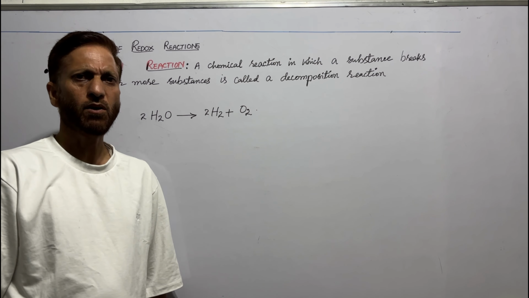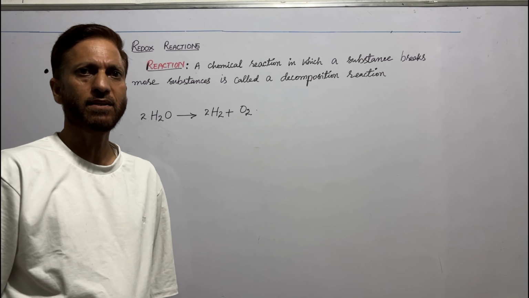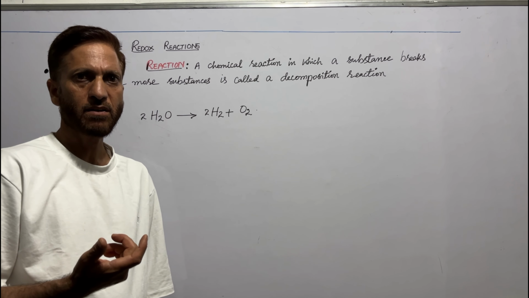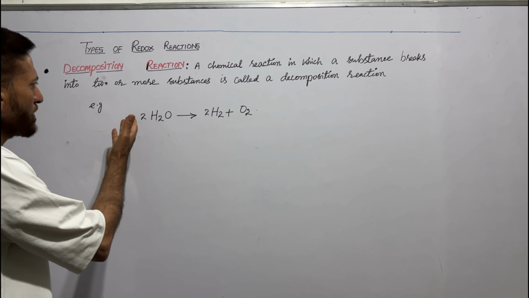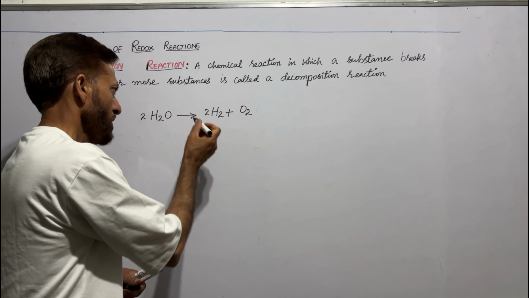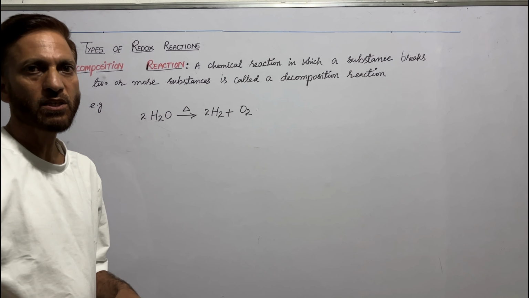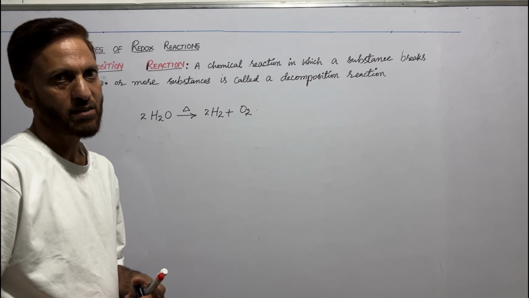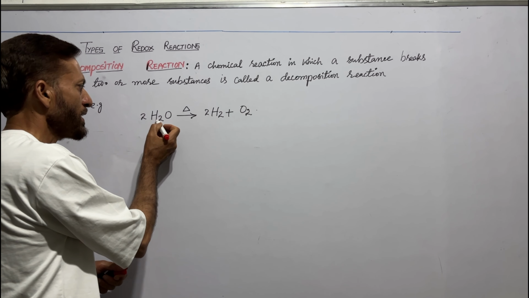Second type of redox reaction is decomposition reaction. We know a decomposition reaction is a reaction in which a substance breaks into 2 or more substances. A well-known example is decomposition of water. We know water decomposes into hydrogen gas and oxygen gas when energy is supplied. Let us see oxidation number of hydrogen.